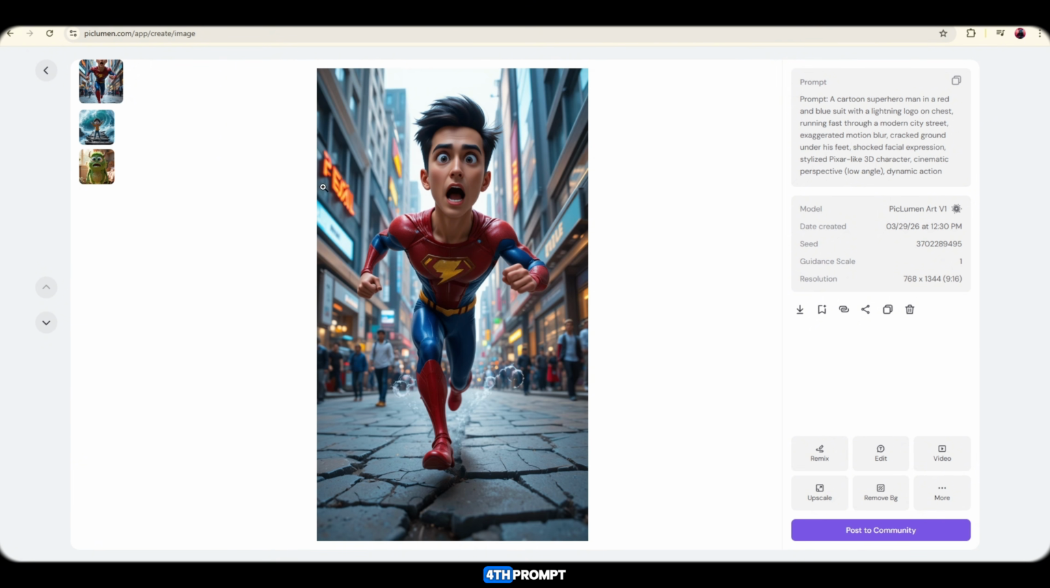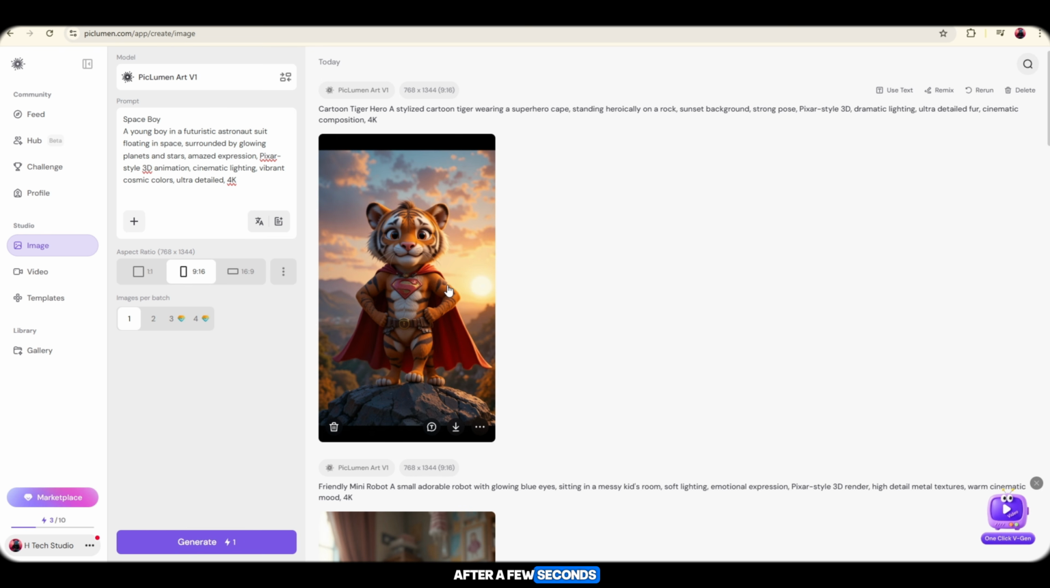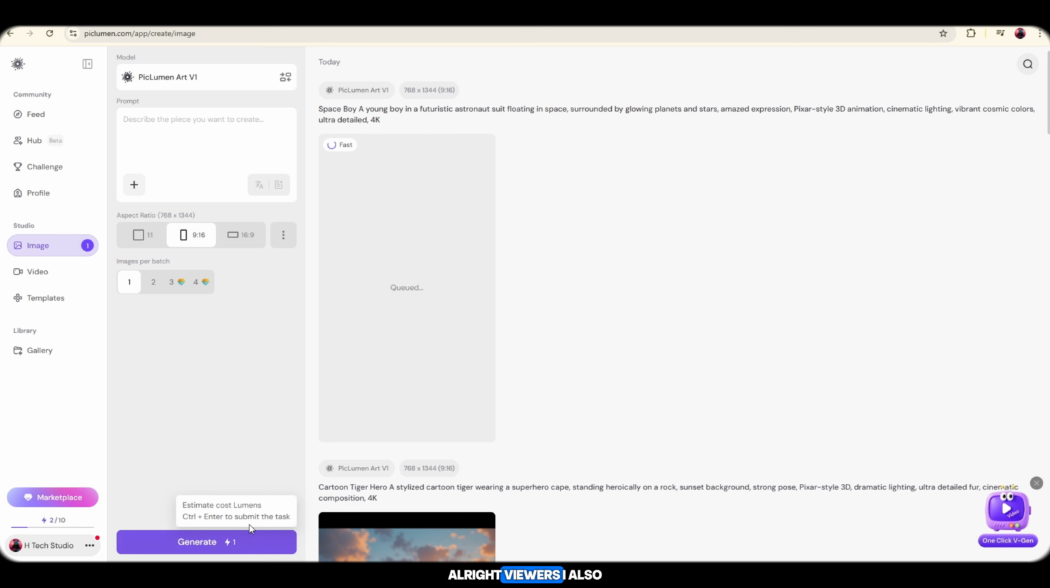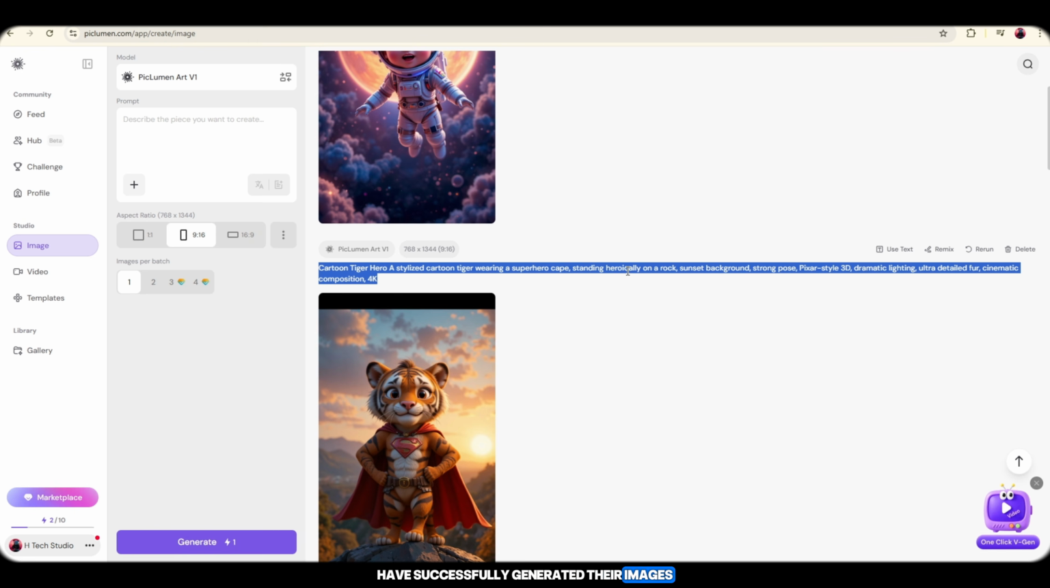Next, I'll enter my fourth prompt, which is a tiger-themed prompt. After a few seconds, you can see the tiger image is also generated beautifully in 3D. Alright viewers, I also have another prompt, a boost-style prompt. I'll enter that as well. As you can see, one by one, all the prompts I entered have successfully generated their images.